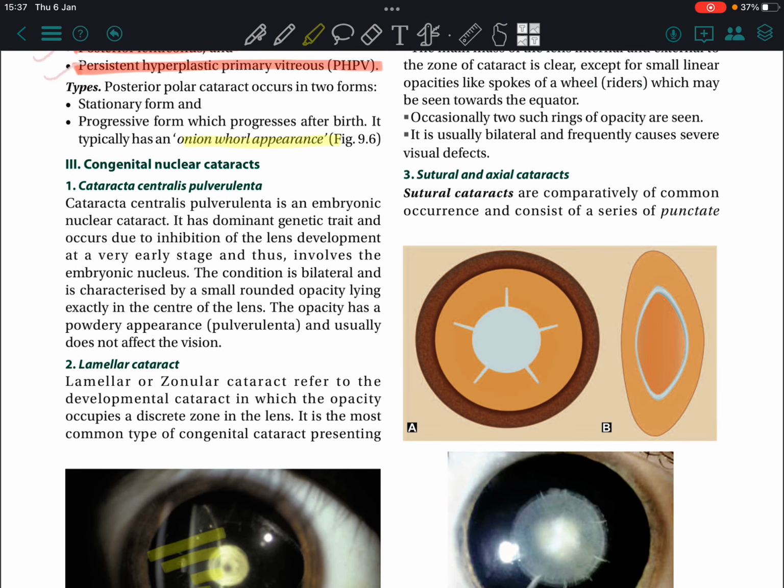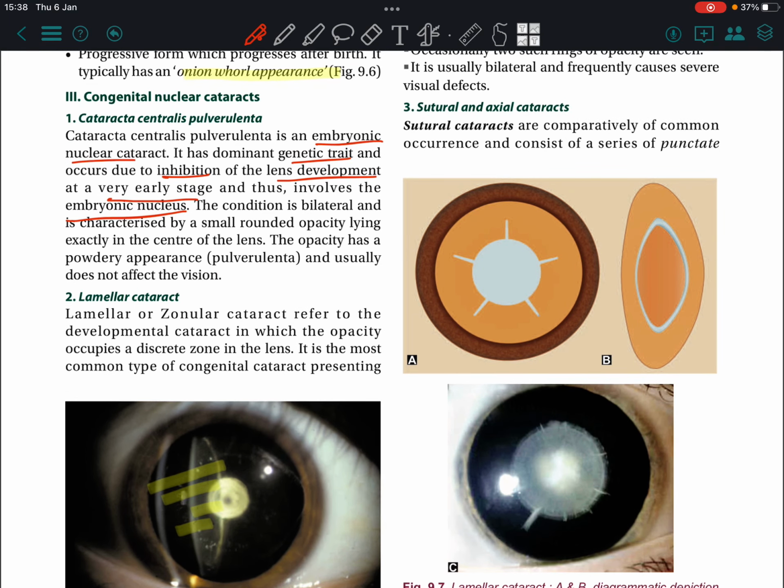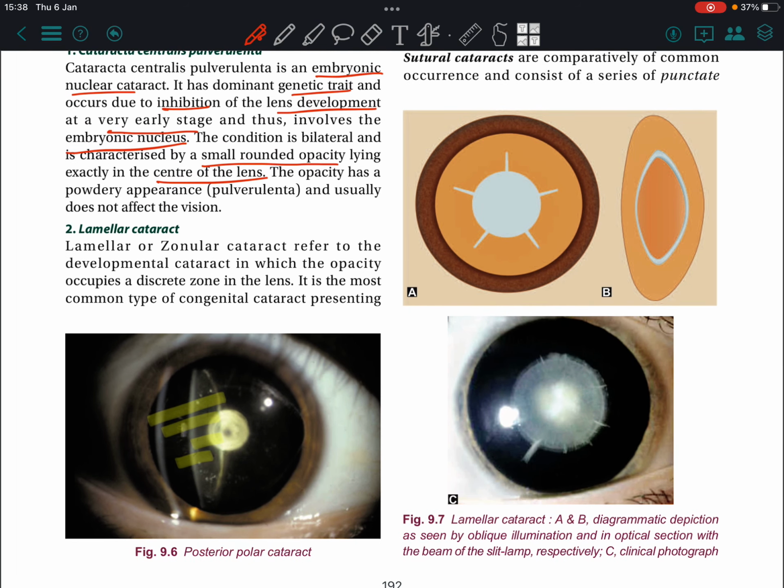Cataracta centralis pulverulenta is an embryonic nuclear cataract. It is a congenital nuclear cataract. It has a dominant genetic trait and occurs due to inhibition of lens development at a very early stage, and thus involves the embryonic nucleus. The condition is bilateral and is characterized by a small rounded opacity lying exactly in the center of the lens. The opacity has a powdery appearance. Pulverulenta means powdery appearance. It usually does not affect the vision.